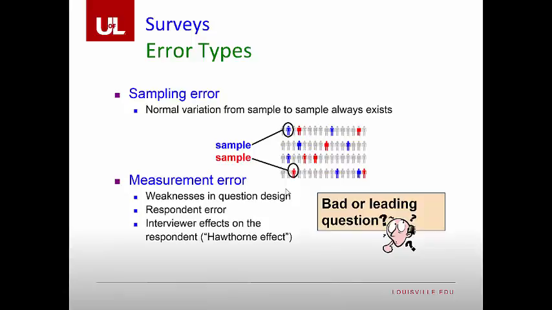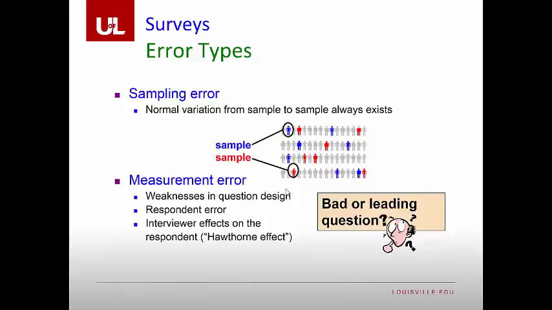Lastly, there's measurement error. Measurement error can come about from three different reasons. One is weakness in the question design. You may have had one intention for a particular question, but people understood it the wrong way. Second is respondent error. Sometimes people get really tired of doing surveys and they start putting in gibberish. Another version of measurement error is simply recall problems.